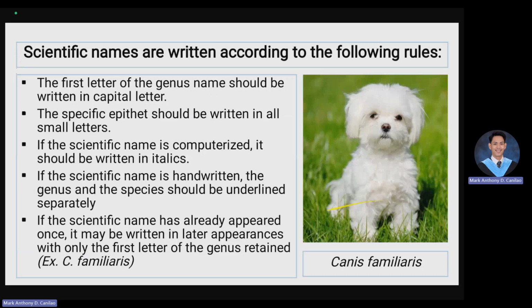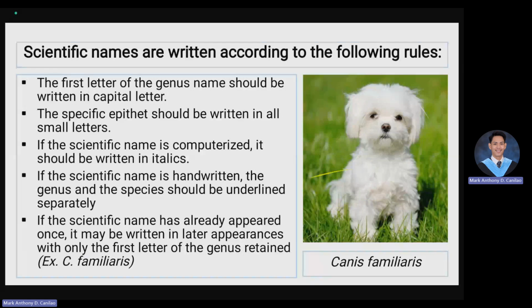At first, the whole name of Pseudomonas aeruginosa needs to be in full. But when you see the text of the whole study, it is abbreviated as P. aeruginosa, okay? And for example, the Canis familiaris, if it is mentioned for quite some time, it has to be written as C. familiaris, okay? So that is the correct way of writing scientific names.